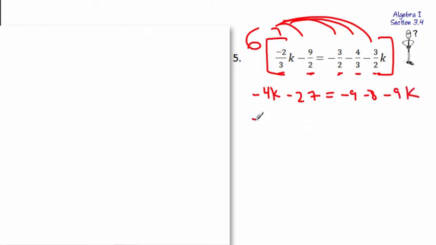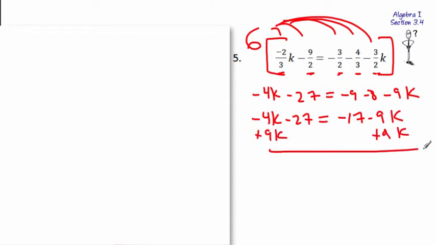Okay, after some combining like terms, this doesn't look too bad. Okay, you just have, what's that going to give us? Negative 17 minus 9k. And as I said before, find the term with a variable. The smaller one, negative 9k, is the smallest. So we add 9k to each side. There we go. They cancel out. We're going to get 5k minus 27 equals negative 17. We're going to add 27 to each side.